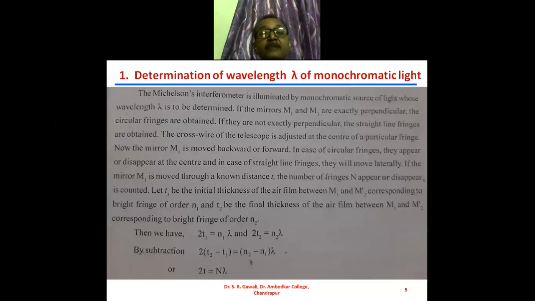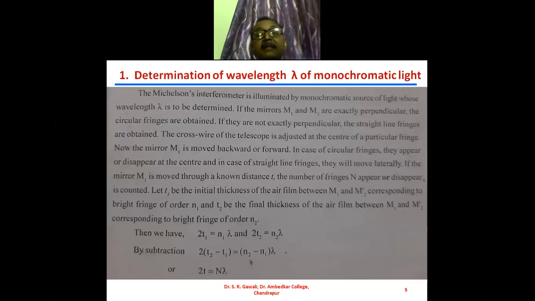Thus, the cross wire of the telescope is adjusted at the center of a particular fringe. Now, the mirror M1, which is at the topmost position, is moved backward or forward.